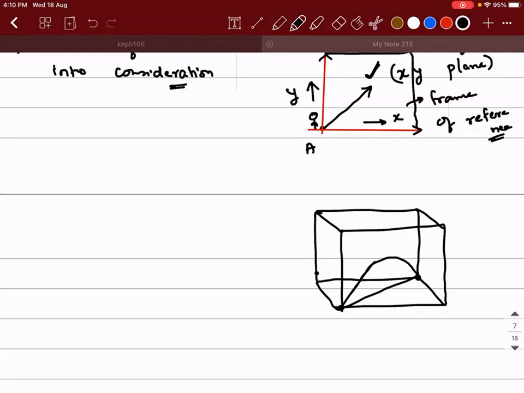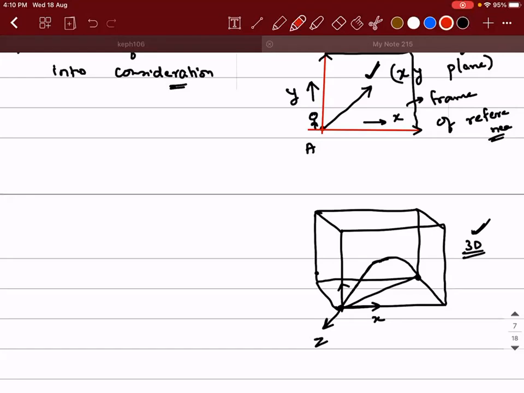Has the object traveled in 3 dimensions, because it has an x coordinate, y coordinate, and z coordinate? Sir, but for y, the coordinate is 0, right? Where? In this case, the y coordinate is 0, right? Where is it 0? At which point? How can the y coordinate be 0 at every instant?